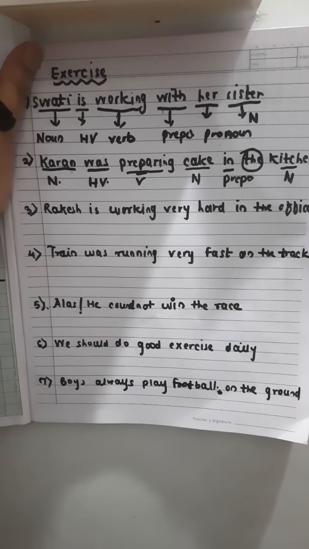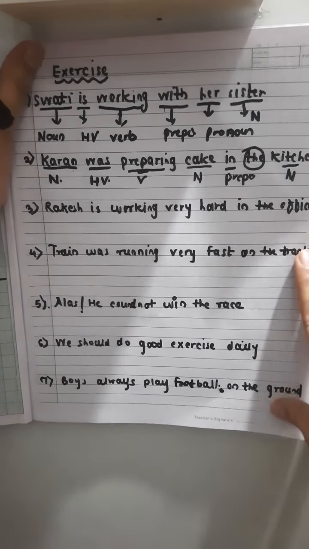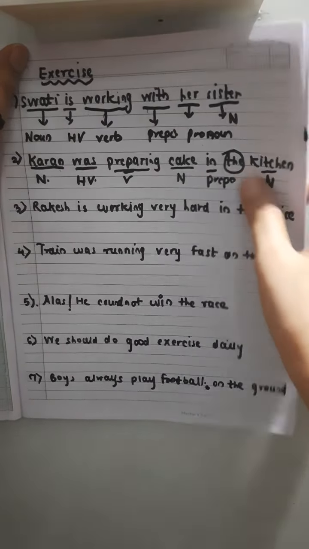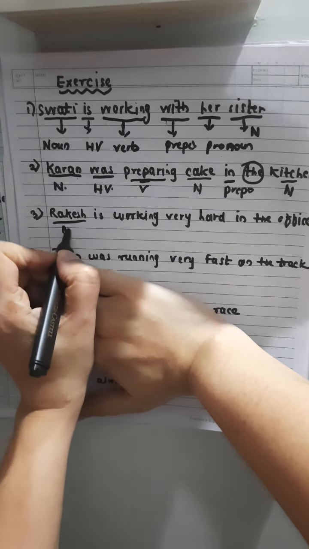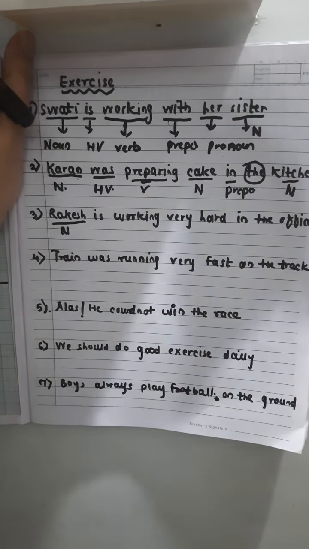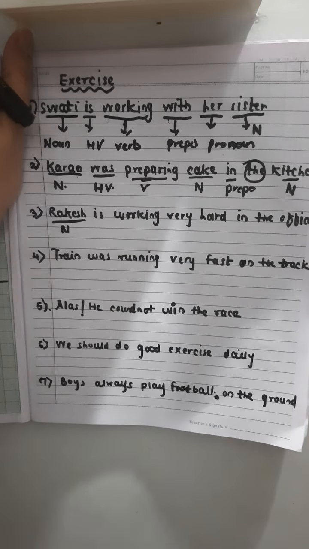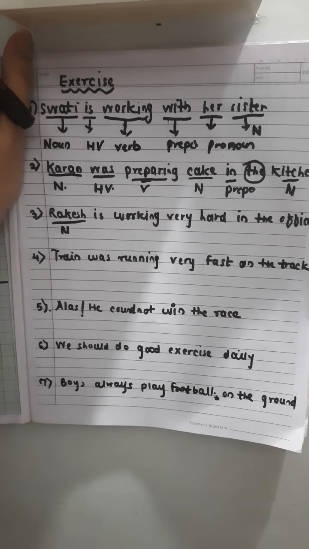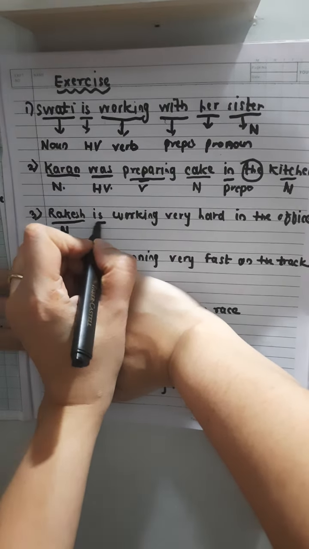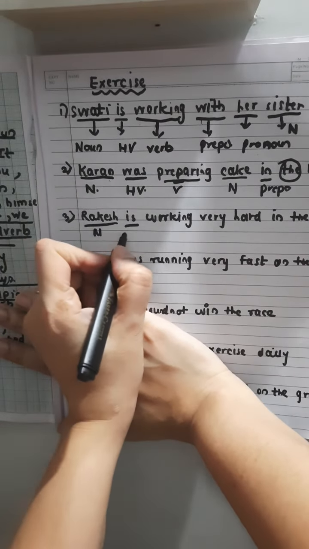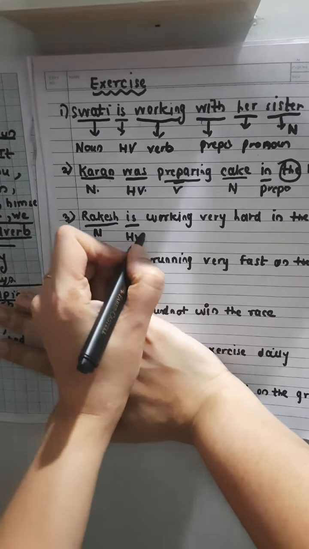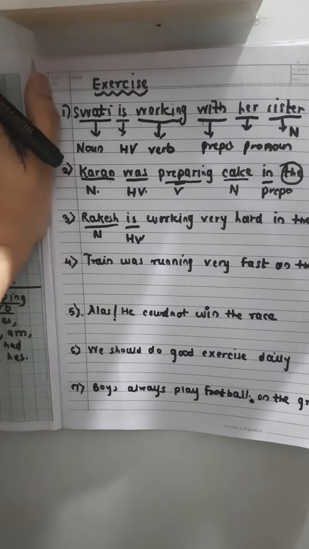Rakesh is working very hard in the office. Rakesh is a noun. Don't say it's a proper noun and all. We are not classifying on that basis. Now we are just classifying as noun, pronoun, and so on. Right? After that, is. Where is it in this chart? Yes, it's here. It's a helping verb. Every time it's not so that a helping verb will come.